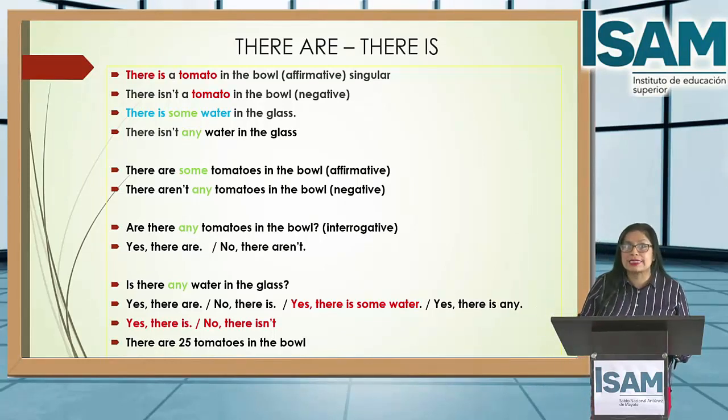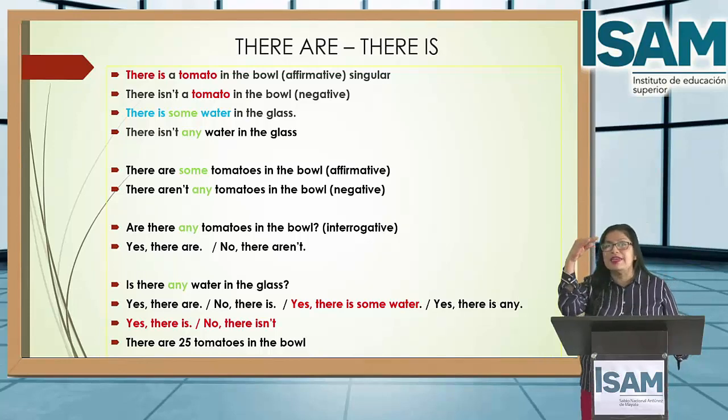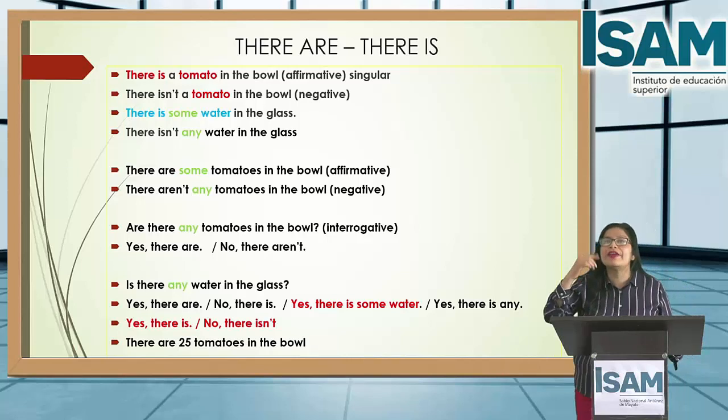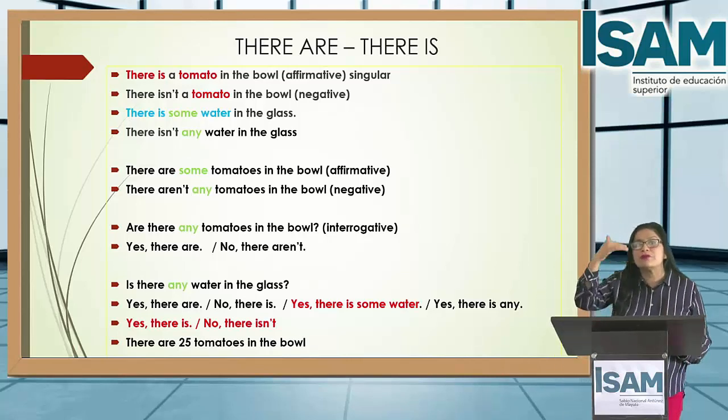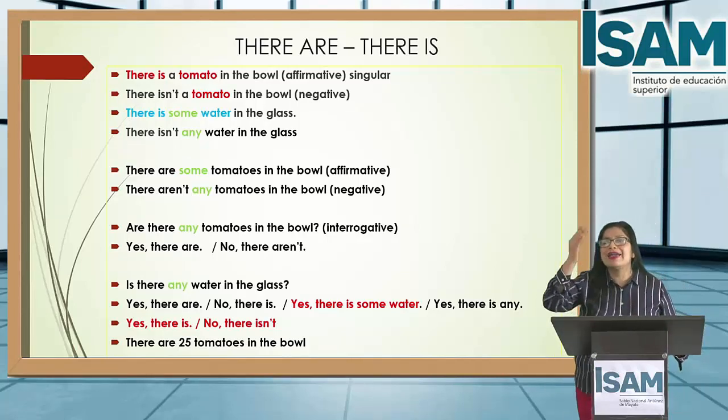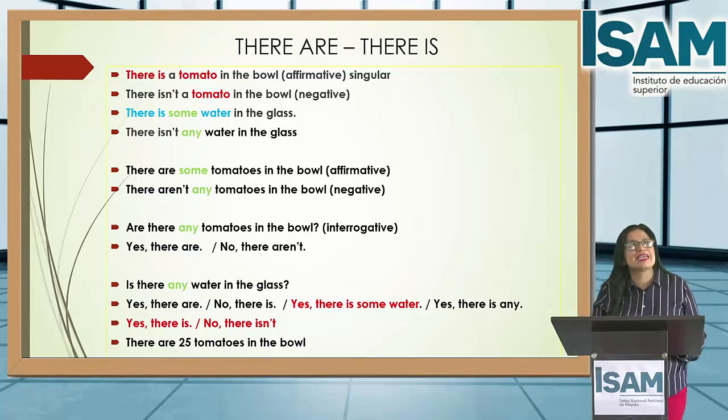And use some. There isn't any water in the glass. Observe, students, you use some for affirmative. In the same sentence, en la misma oración, estoy utilizando primero como el afirmativo y luego como el negativo. Como cambié, ¿no? Si con some, luego lo pasó a any. There isn't any water in the glass.